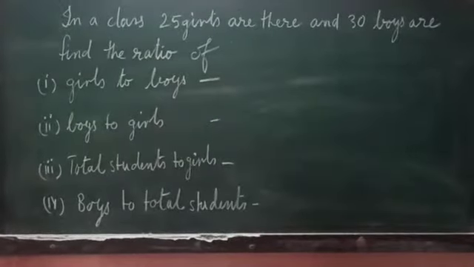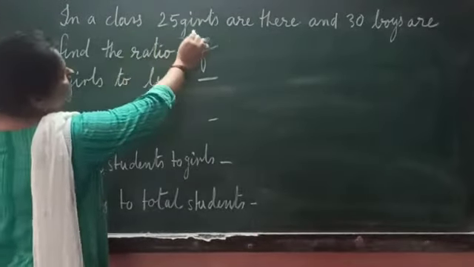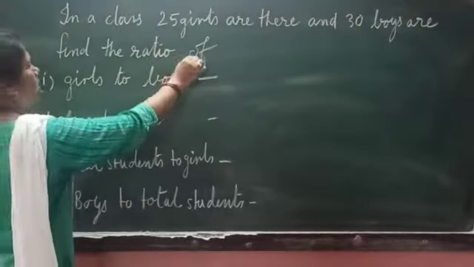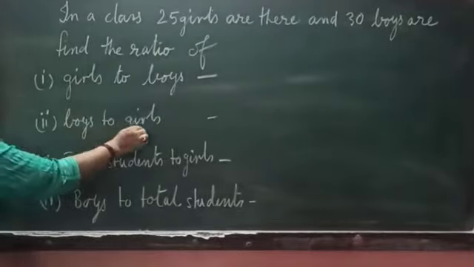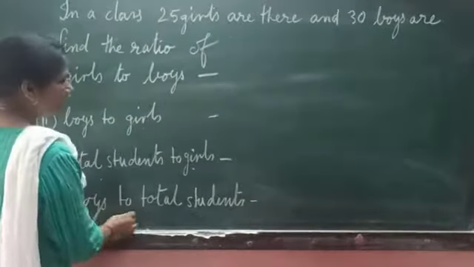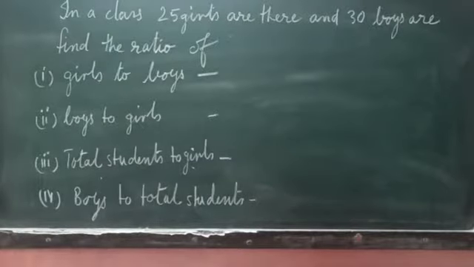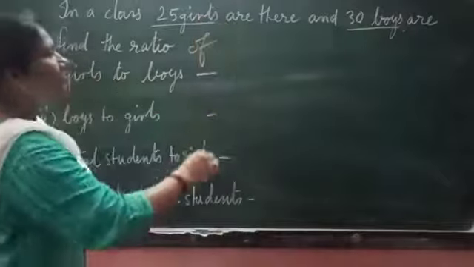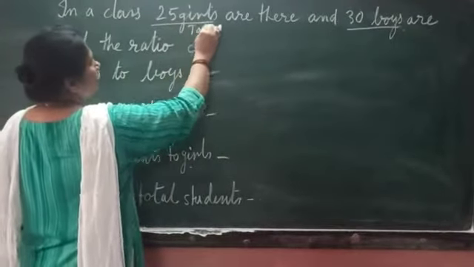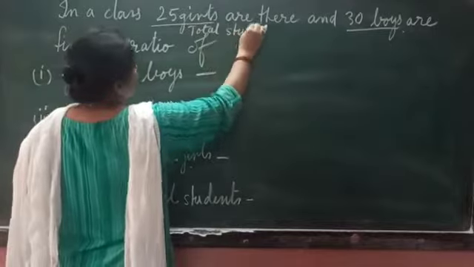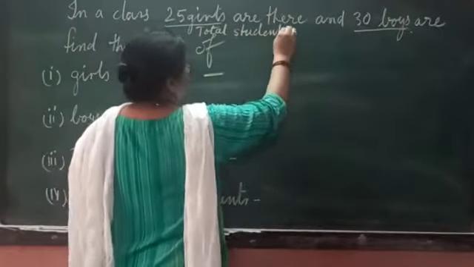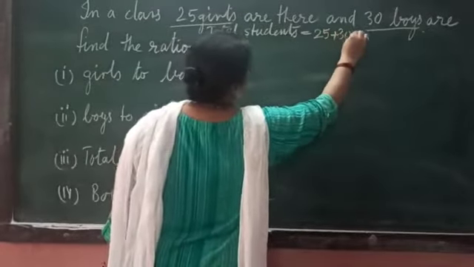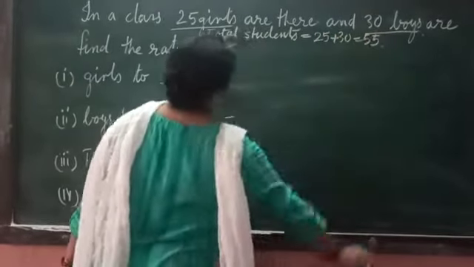Now let us take one question. A class has 25 girls and 30 boys. You have to find the ratio of girls to boys, boys to girls, total students to girls and boys to total students. What is given in the question is the number of girls and number of boys. We can find the total number of students. Total students is equal to the number of girls 25 plus 30, that is equal to 55 total number of students.